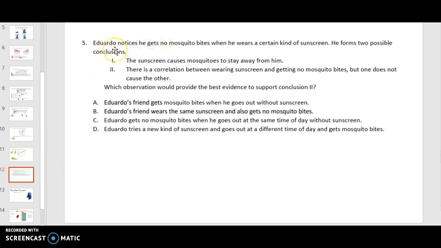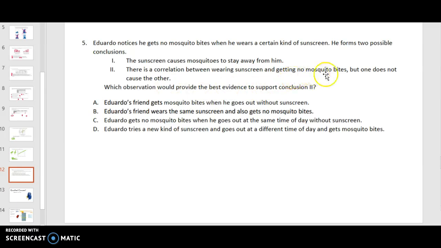Last question. Eduardo notices he gets no mosquito bites when he wears a certain type of sunscreen. He forms two possible conclusions. The first one is the sunscreen causes mosquitoes to stay away from him. Or the second: there is a correlation between wearing sunscreen and getting no mosquito bites, but one does not cause the other. Which observation would provide the best evidence to support conclusion 2? A. Eduardo's friend gets mosquito bites when he goes out without sunscreen.